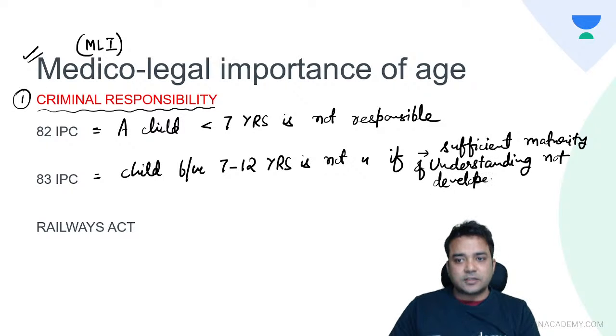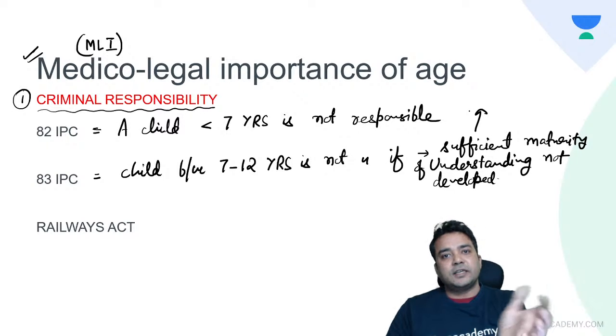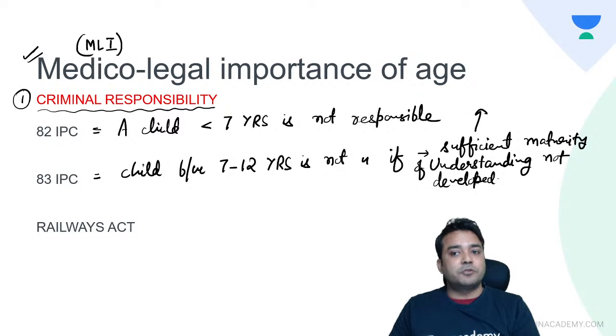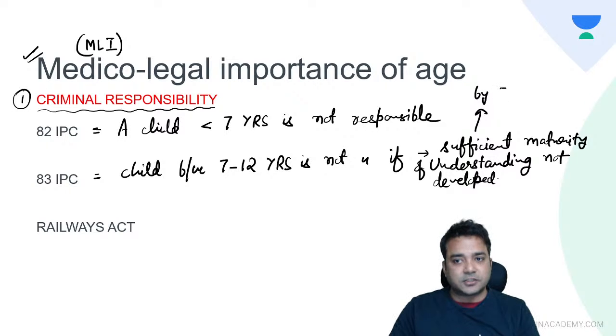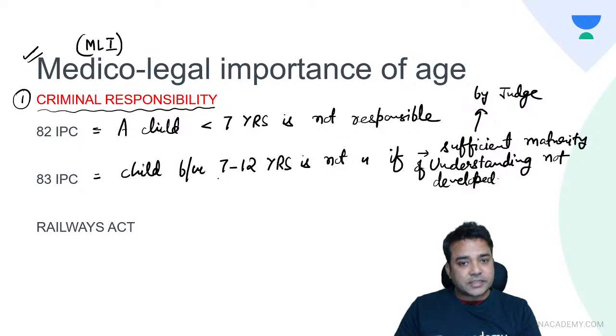And who decides whether a child has sufficient maturity to understand the nature and consequences of an act? This is decided by the judge in the courtroom. So the child can get the benefit, even a child between 7 to 12 years. This is to be remembered.